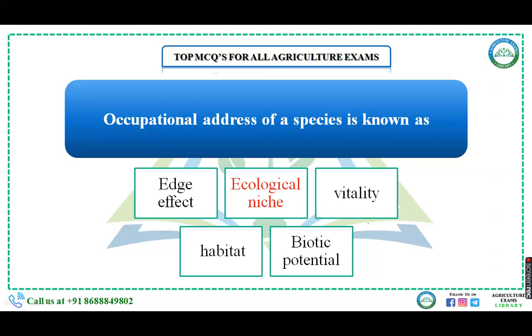Next is vitality. Vitality means the capacity of normal growth and reproduction for the survival of a species. Habitat is the physical area covered by any organism. And what is biotic potential? Under the most favorable environmental conditions, the maximum reproductive capacity of a species is known as biotic potential. And the last one is the occupational address of a species. It is the functional position or status in an ecosystem, known as ecological niche. So the second option is the right answer.